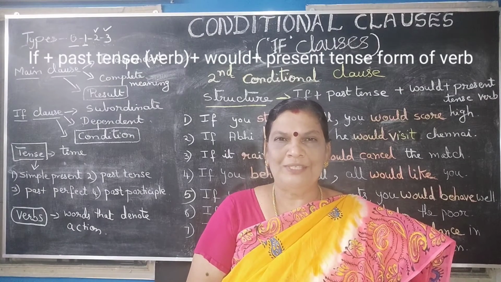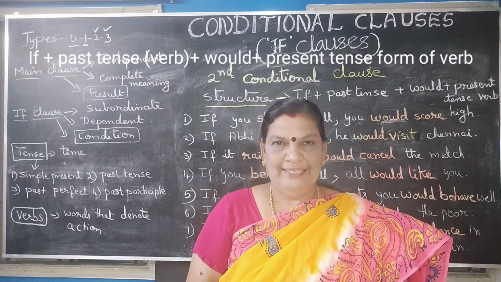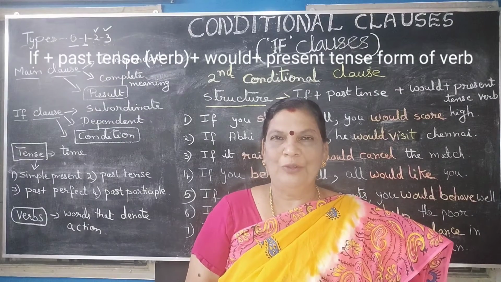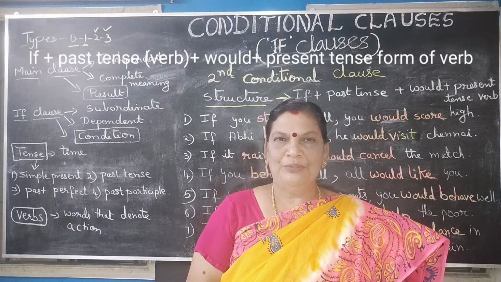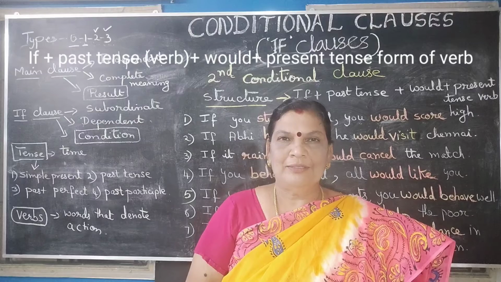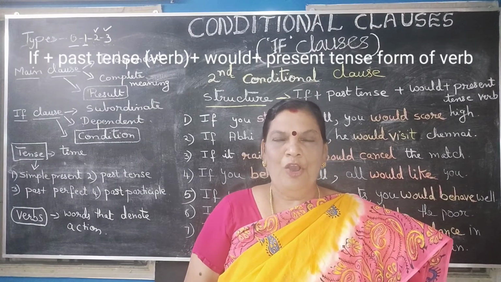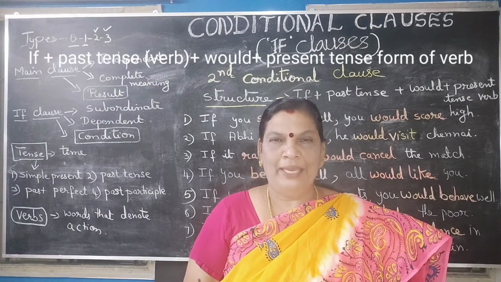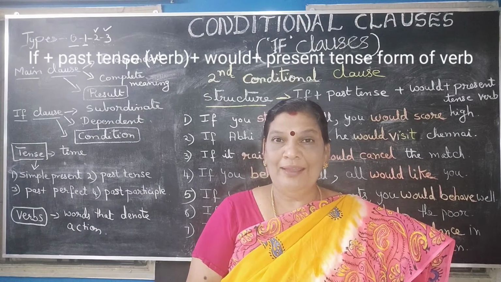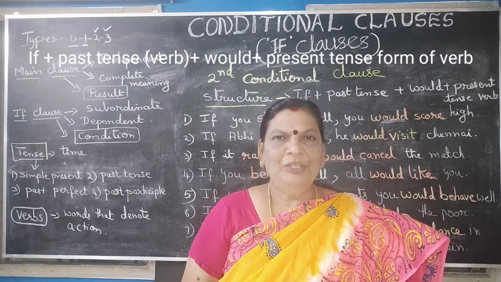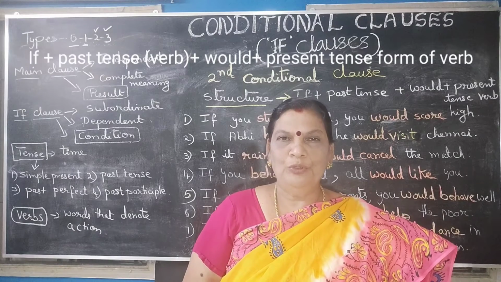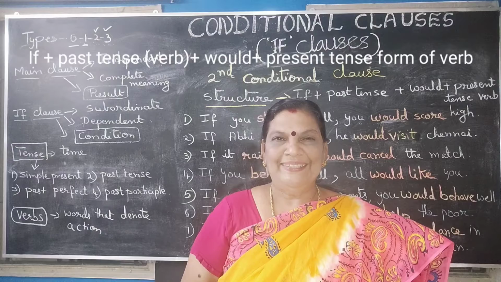Even at home also, you see, you children are all now in 10th standard, 11th standard, 12th standard. So all the three classes are going to appear for board examination. So whenever you request your parents for something, for example outing, or else you want a cell phone or you want a bike, when you request your father or mother, they lay down a condition. And what is that condition? You study well, I shall buy you. You do this, I shall do that. So it is the same.